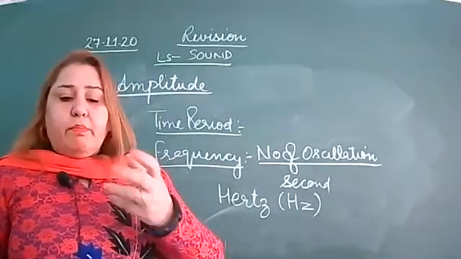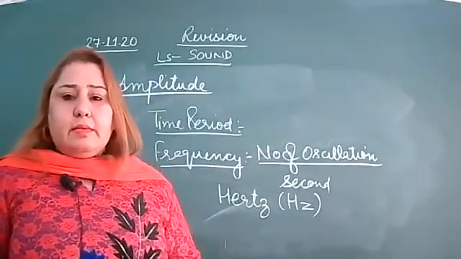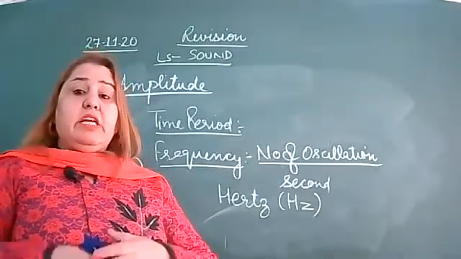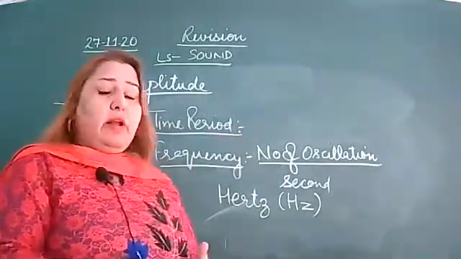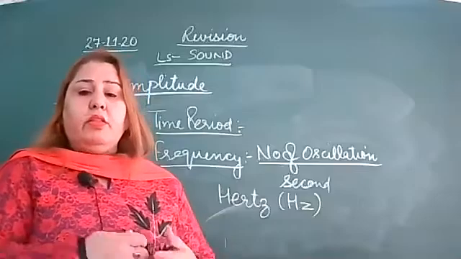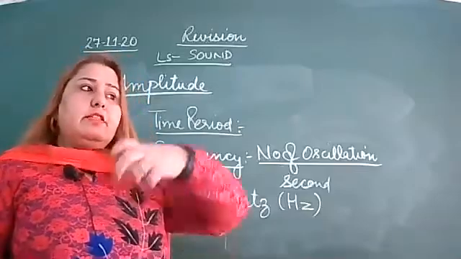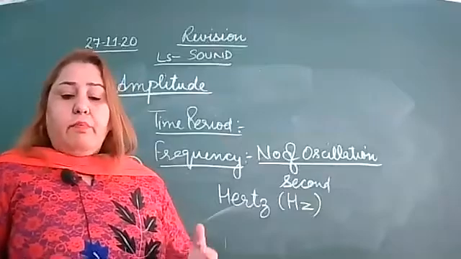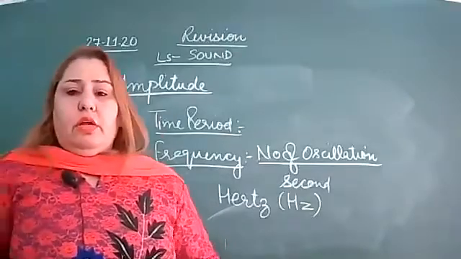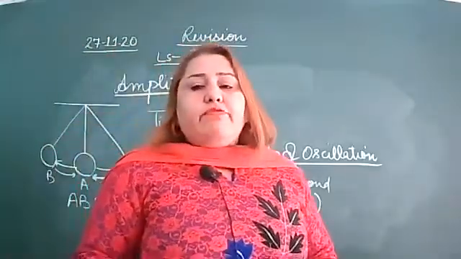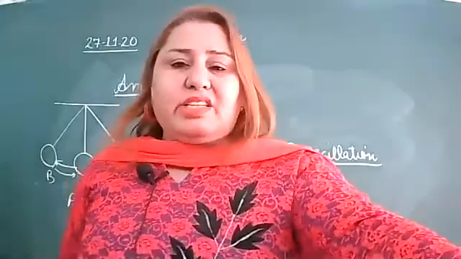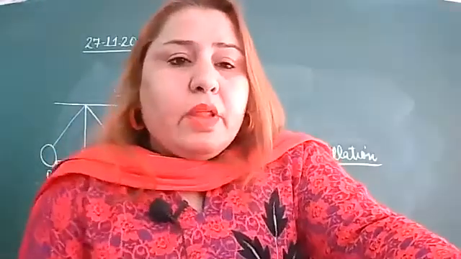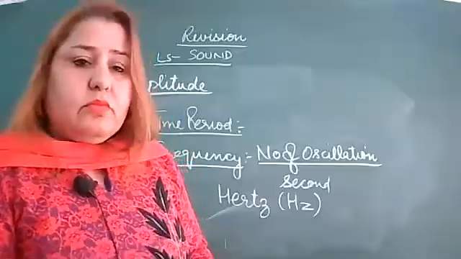Normal conversation is about 60 decibels. Busy traffic on the road is 70 decibels. Factory noise is 80 decibels. Above this it is painful: if it increases beyond 80 decibels, it is painful for our ear. Is it clear, beta? Right?